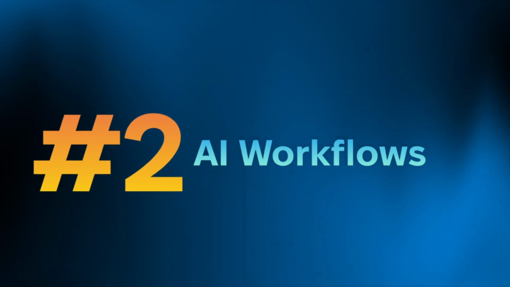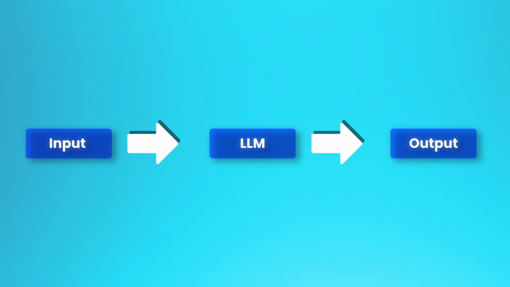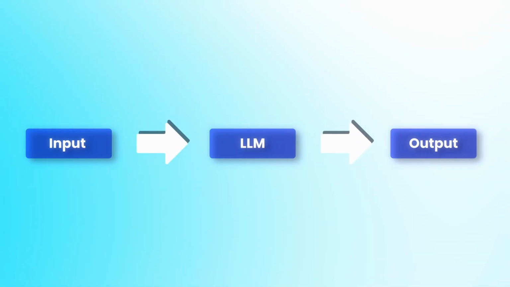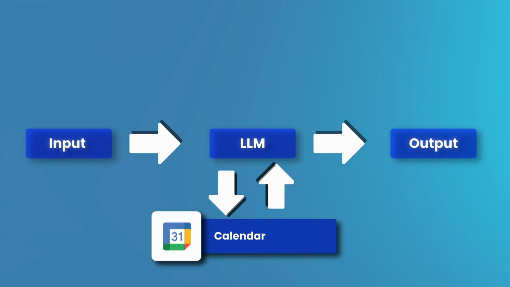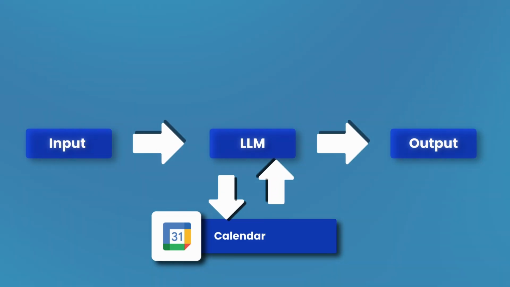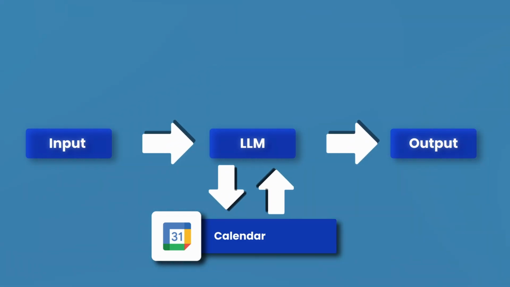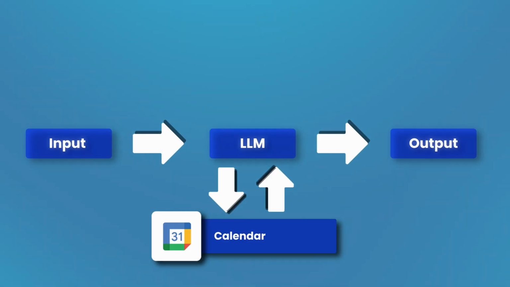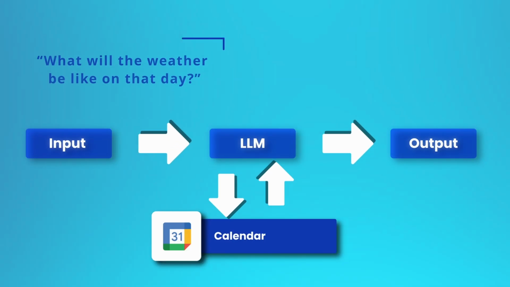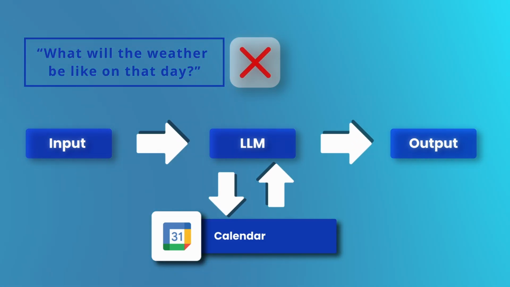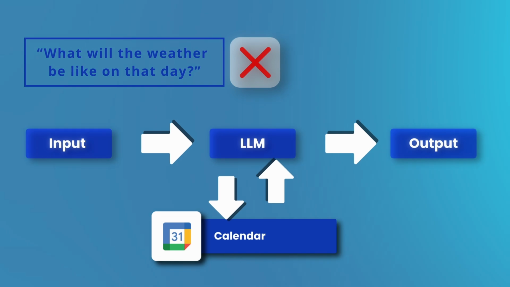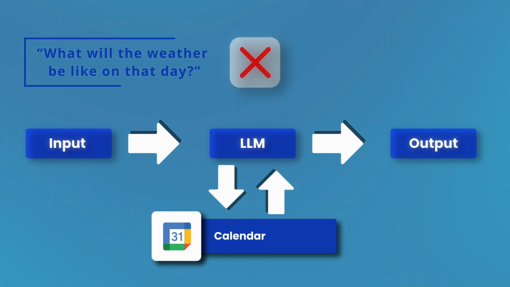Level 2. AI workflows. Let's continue with a calendar example. Imagine that I tell an AI system, every time I ask about a personal meeting, check my Google Calendar before answering. Now when I ask when is my coffee meeting with Inna Solovyova, the system can access my calendar to find that information. But what if I ask a follow-up question? What will the weather be like on that day? The workflow will fail, because we only told it to check Google Calendar, which doesn't have information about the weather.